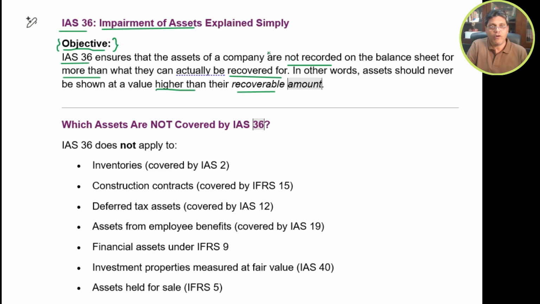Basically, what the standard requires us to do is compare the carrying value of the asset, which I will discuss later on, with the recoverable value of the asset. If the carrying value of the asset exceeds the recoverable value, then that asset is considered impaired.